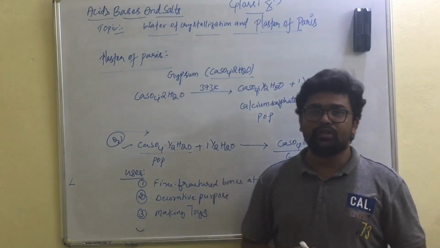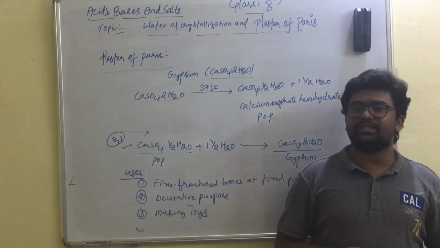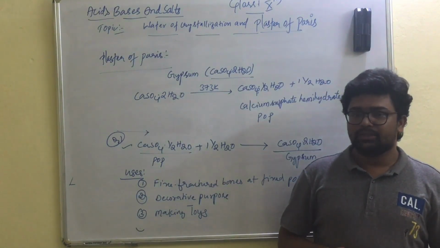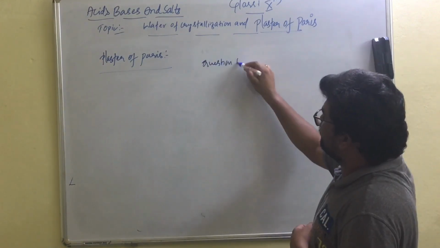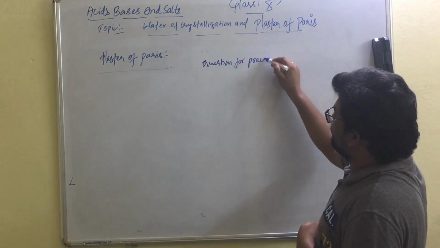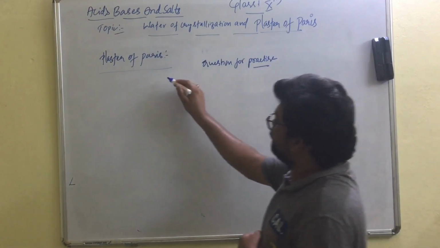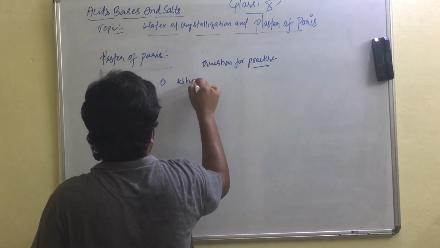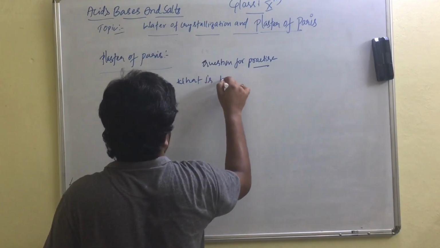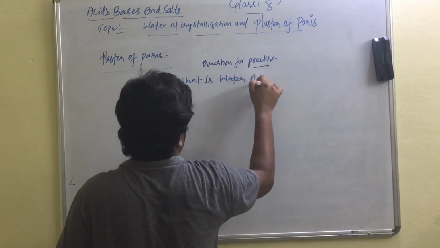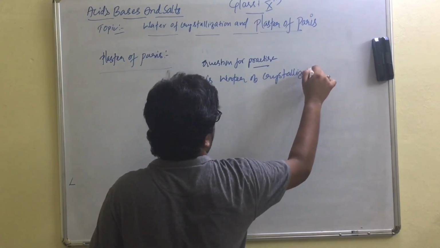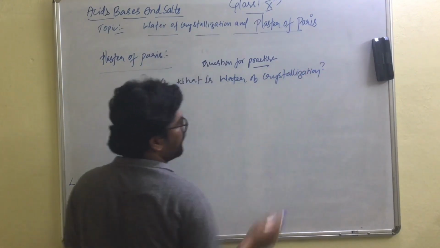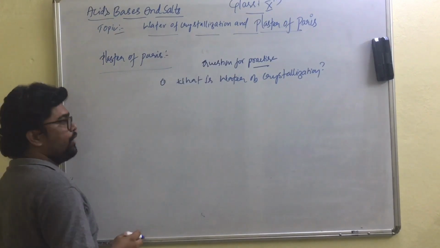So children, this is today's concept about water of crystallization and plaster of Paris. Let us write a few questions which will be helpful. What is water of crystallization? It is the fixed number of water molecules present in a unit formula of a salt.